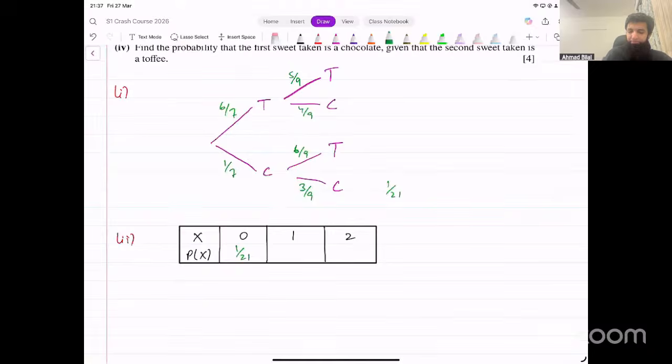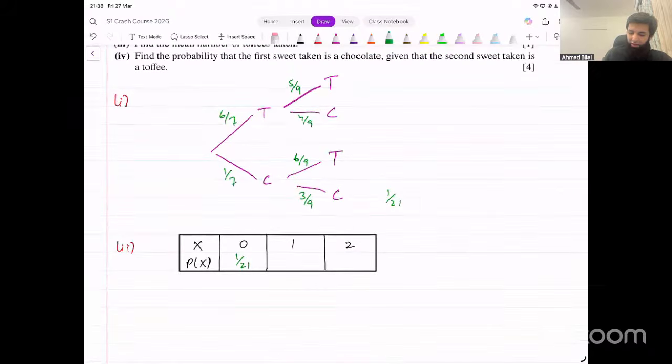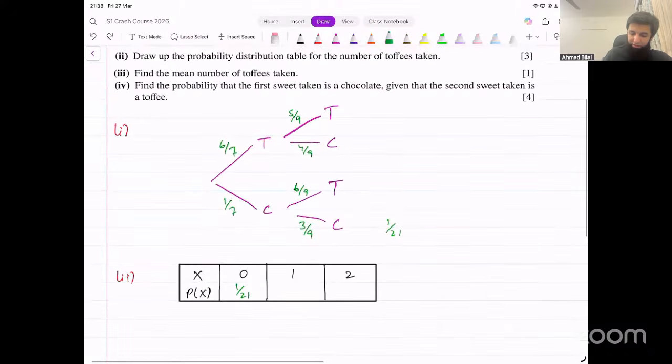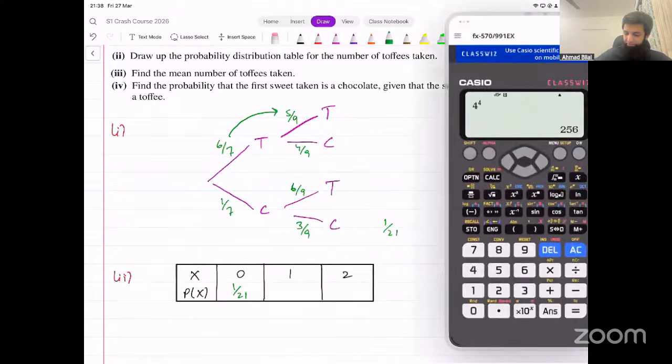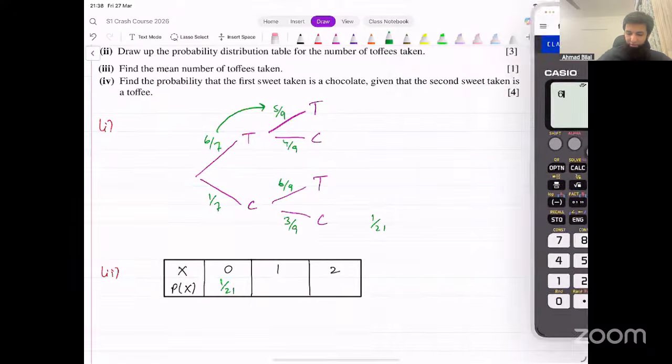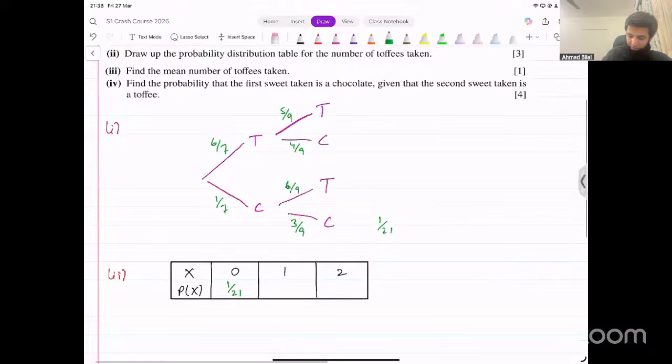The first one. 2 toffees. What about this? We multiply these two. 6 into 5. 30. We can do some cancellation as well. Has anyone done this? 10 over 21? Okay, thank you. 10 over 21.